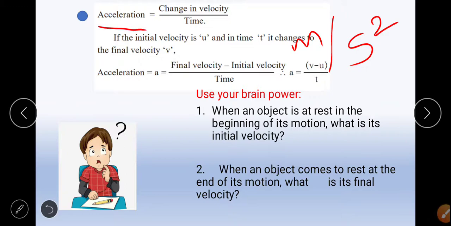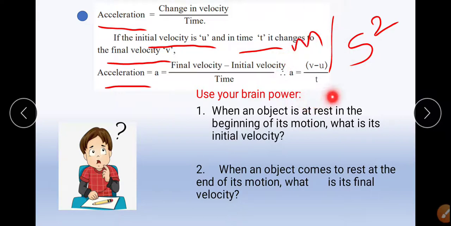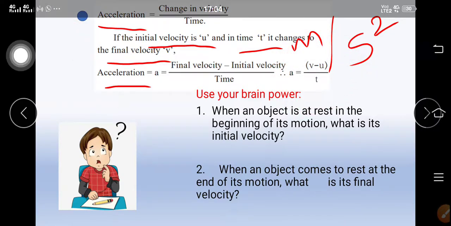If the initial velocity is u, in time t it changes to final velocity v. So in those terms, acceleration is defined as final velocity minus initial velocity upon time. So a is equal to v minus u upon t. So these are the two formulas of acceleration.